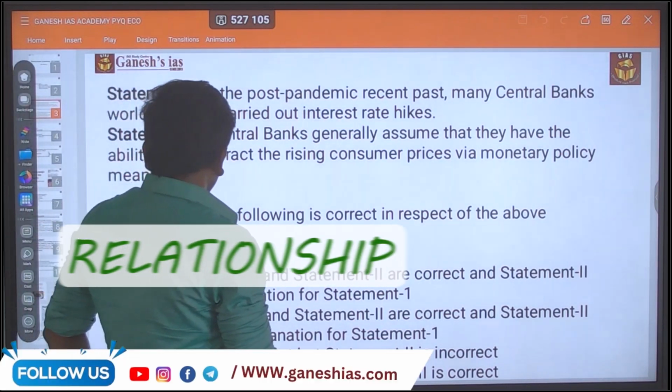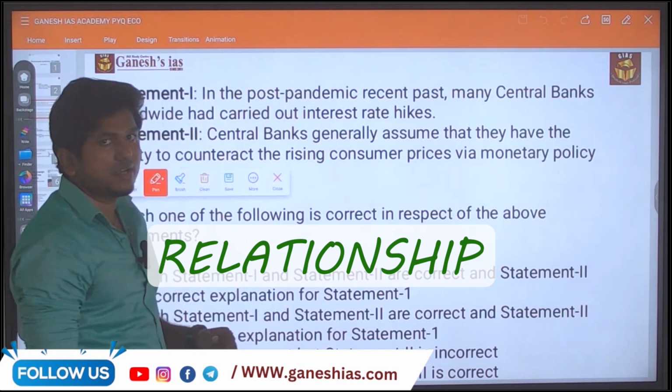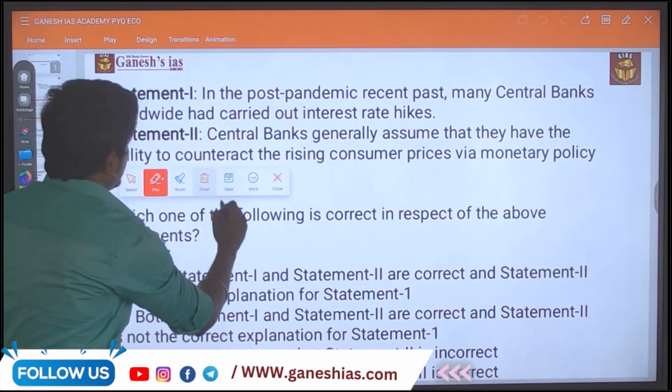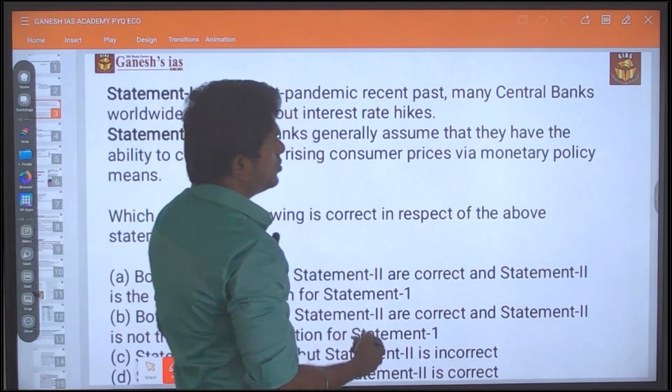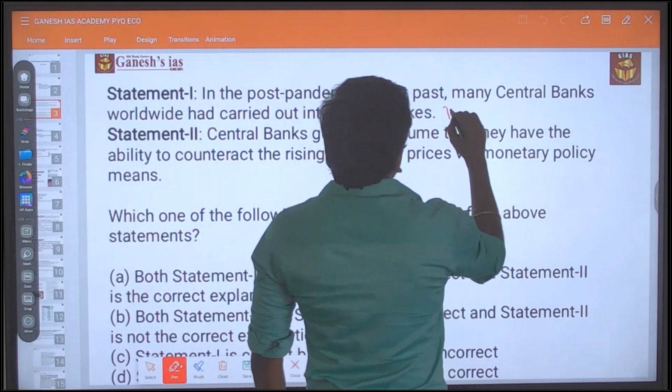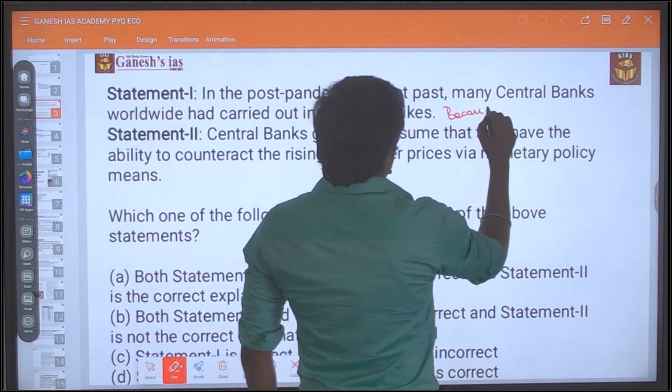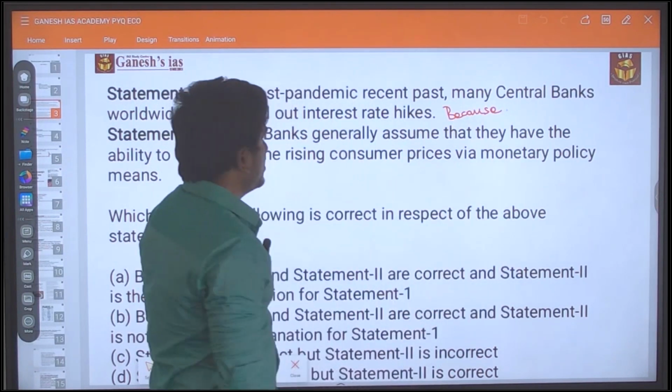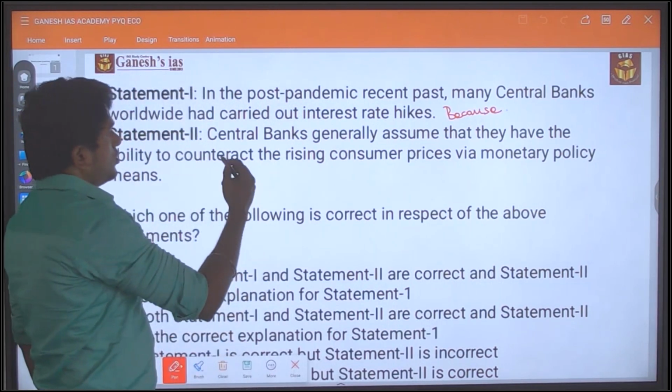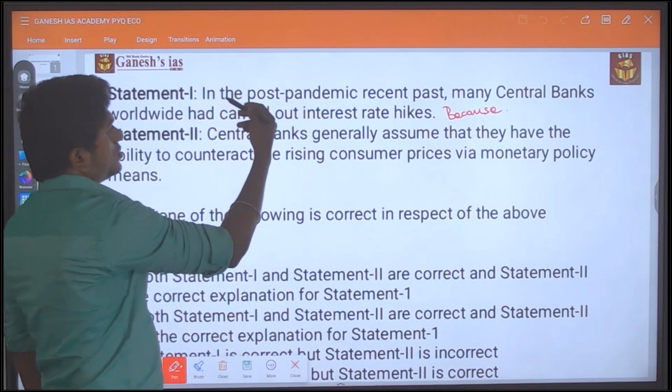Actually, these kinds of questions are about the relationship between the two statements. If you put a "because" in between the statements, it means statement 2 has to give a reason for statement 1.